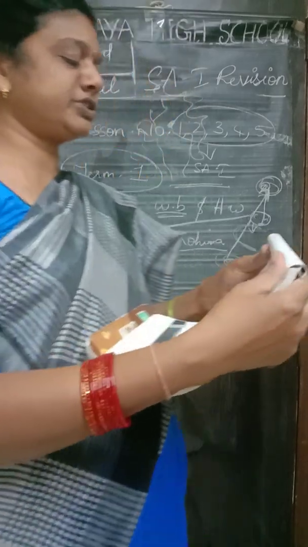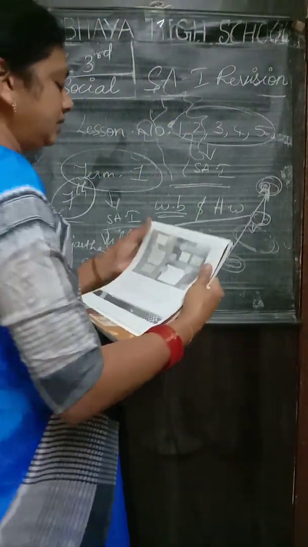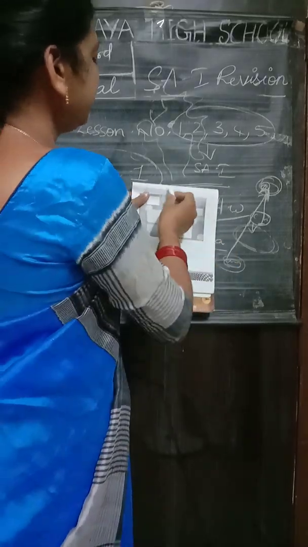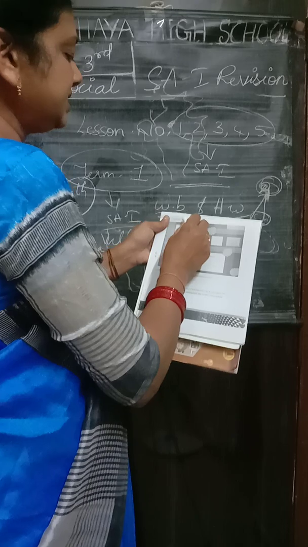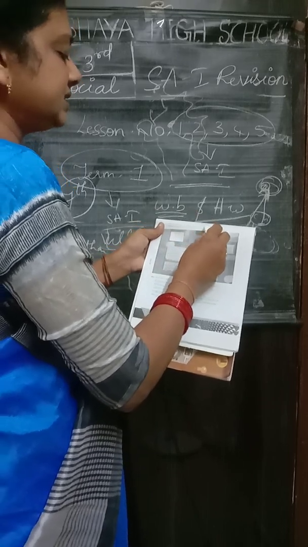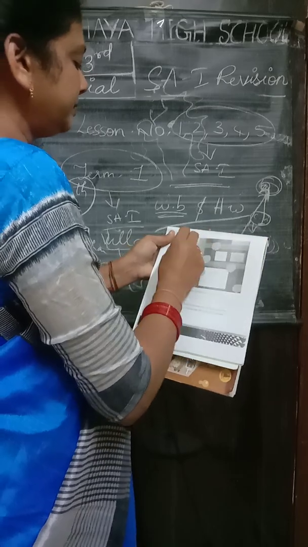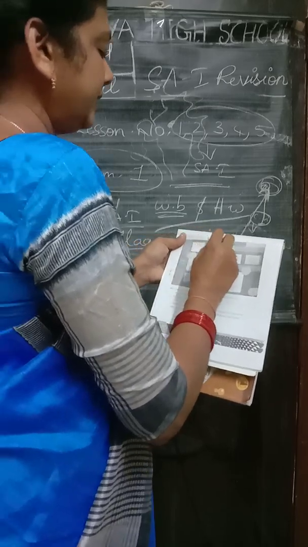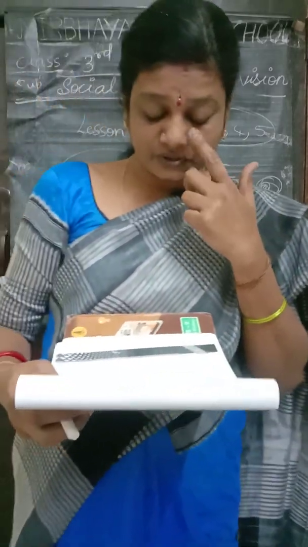children, the long answer question. Yes, this is a map of Rahimpur. Name the facilities provided by the government. Classify these according to the types of facilities. Is any facility missing? Is the missing facility an important one? You have to see this picture and write.